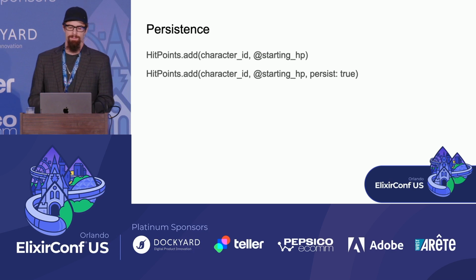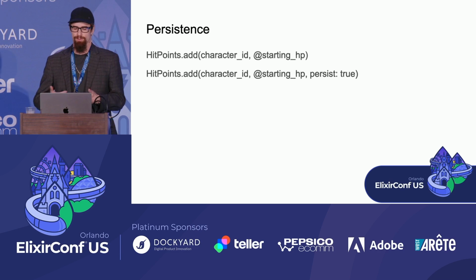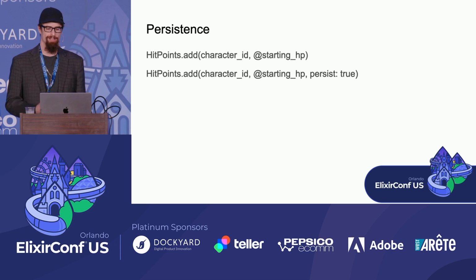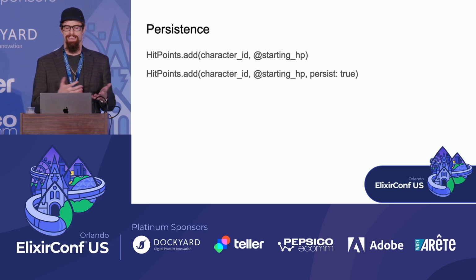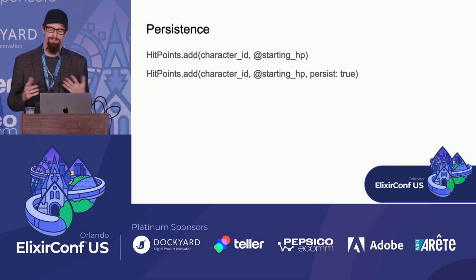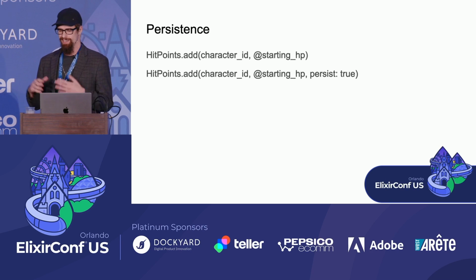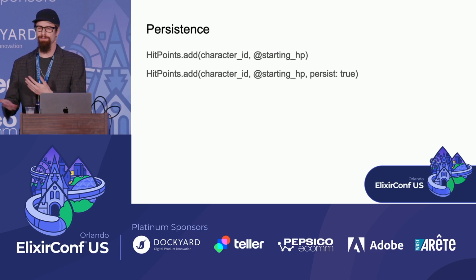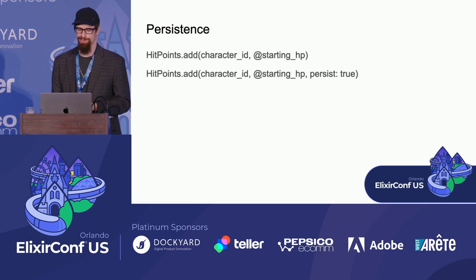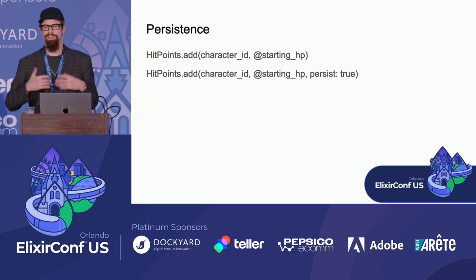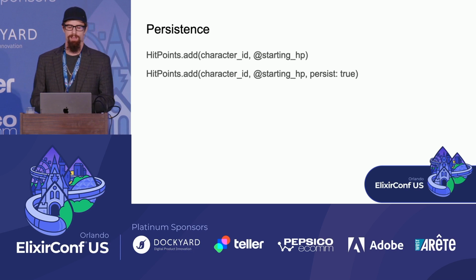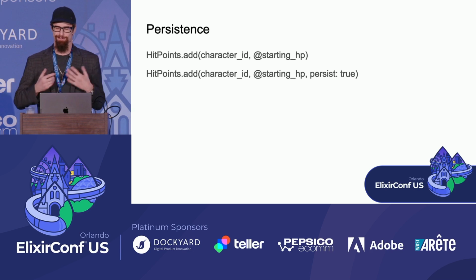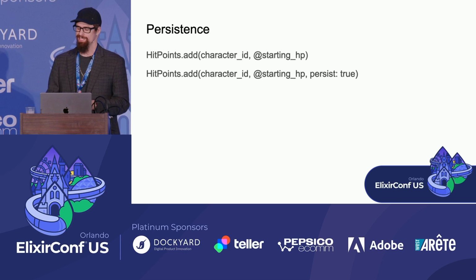And how it works is, when you go to add a new component, like let's say we're spawning a character, and that character needs to have some hit points. Now, if this is a character that's just a little monster that you fight over and over again in order to farm gold or experience, maybe it's okay for it to not be persisted and have to be reloaded back from scratch when you start the app again. But maybe, like I said, this is a real character that a player has put a bunch of time into and wants to make sure that something like their hit points is persisted across app restarts.